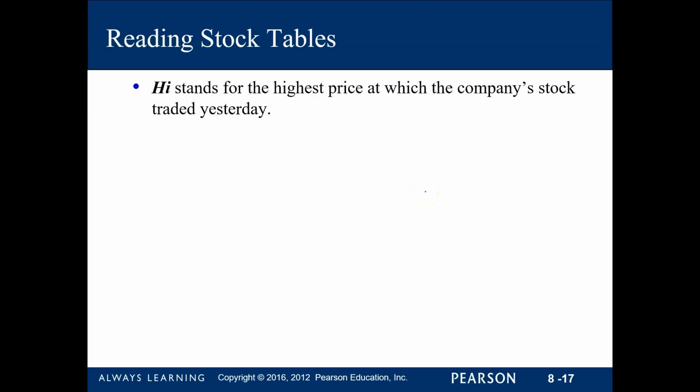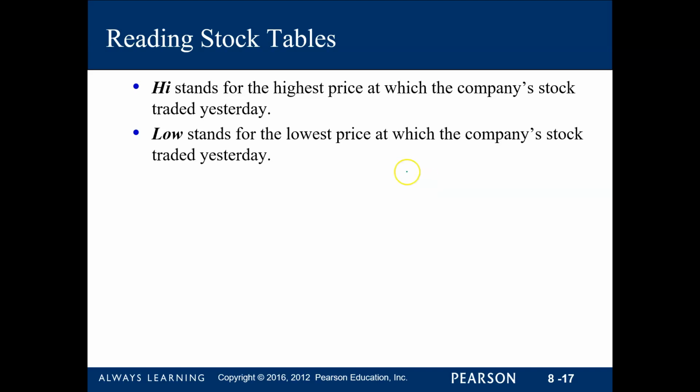The high and low symbols are different from the 52-week high and 52-week low, because these high and low values are the highest or lowest price from yesterday. So high and low is just from yesterday. The 52-week high and 52-week low are the highest or lowest all throughout the last 52 weeks.